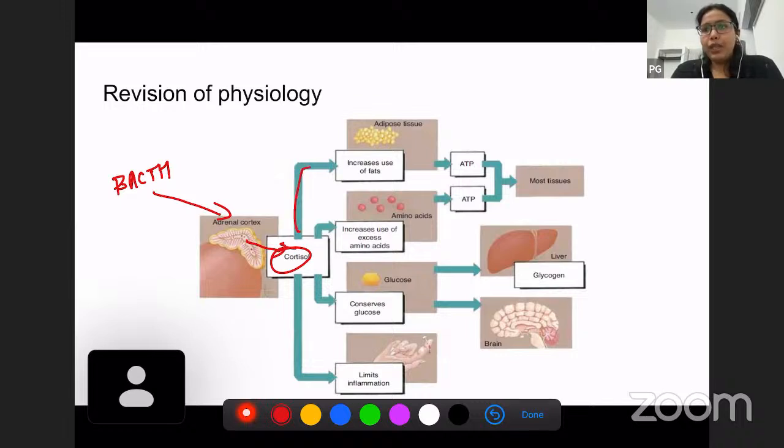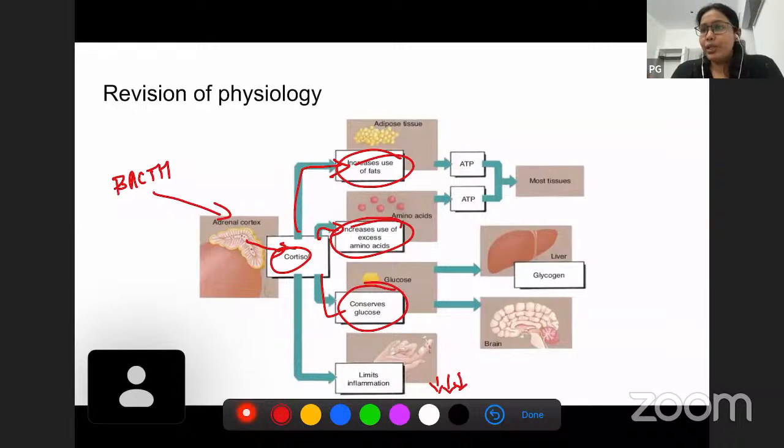Cortisol increases the use of fats by adipose tissue. It increases the use of excess amino acids. It conserves glucose, and it limits inflammation. It decreases inflammation. These functions are very important to understand the signs and symptoms of Cushing's syndrome.